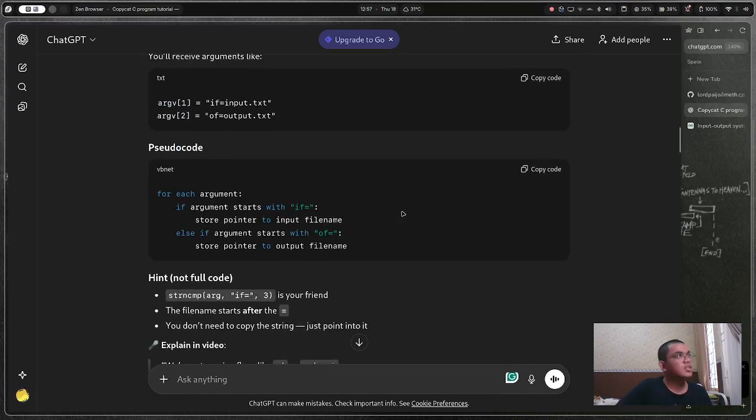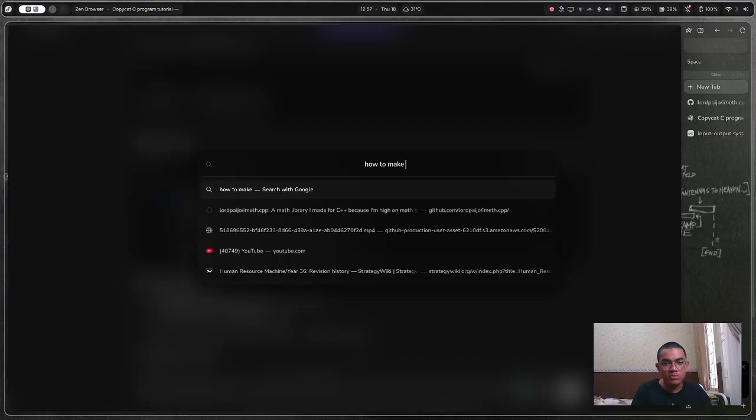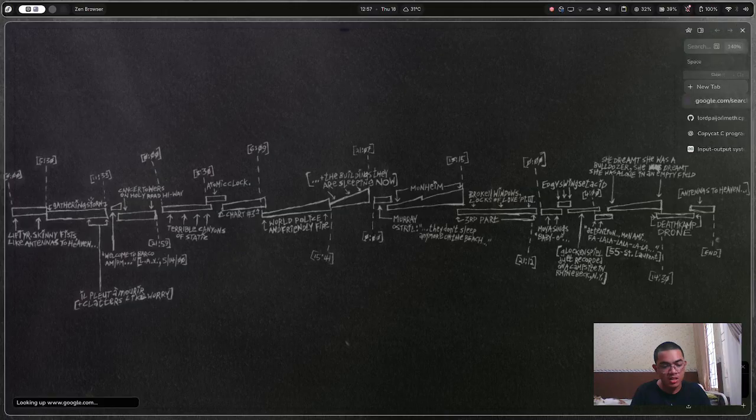So let's go open the book I have here. Yes, I will also read this book. So okay, let's take a look at "for each argument." This is how we make argument parsing. How to make argument parsing in C?